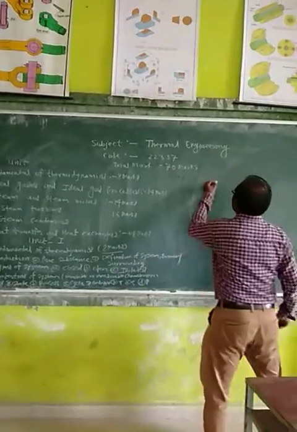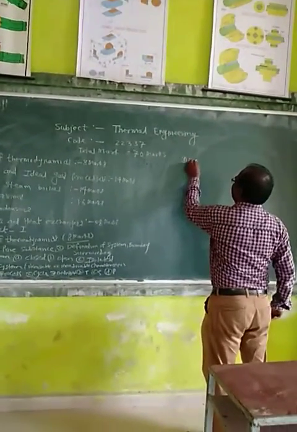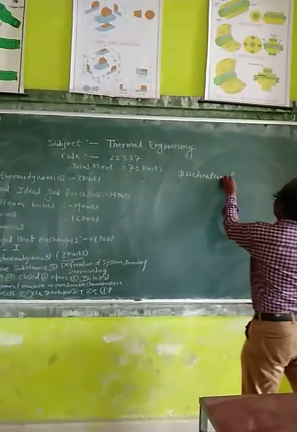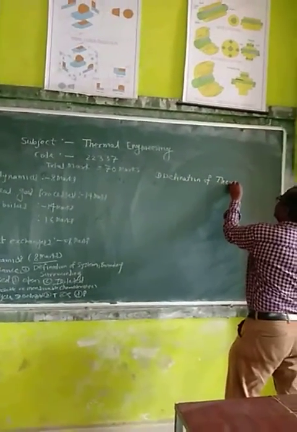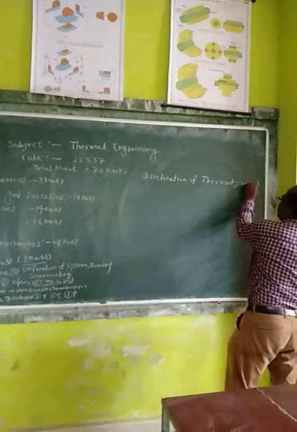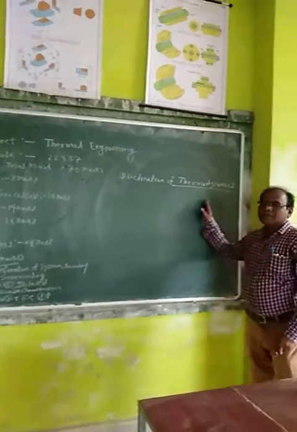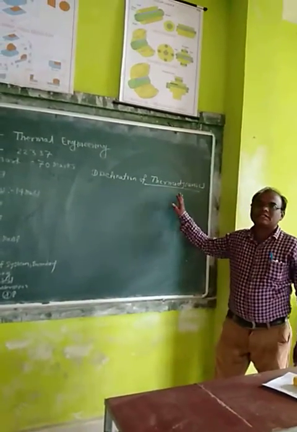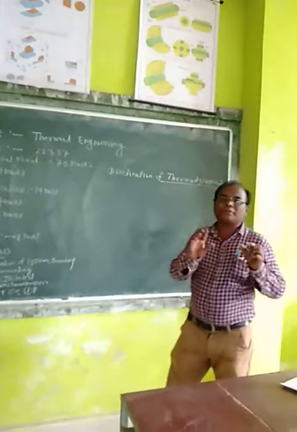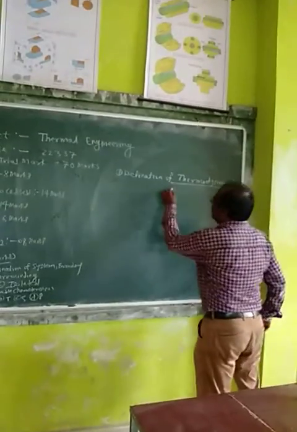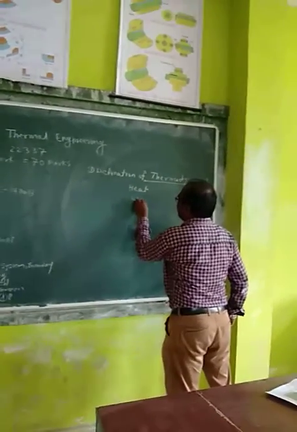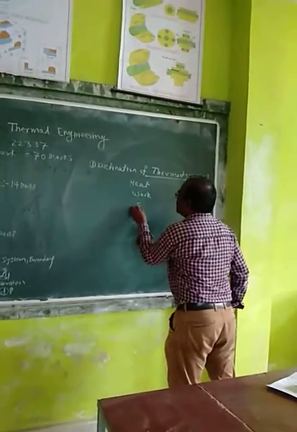Now first definition of thermodynamics. Now already told that thermodynamics is a branch of science which deals with heat, work and property of the system. Means in this chapter we study about the heat, we study about the work, we study about the system.